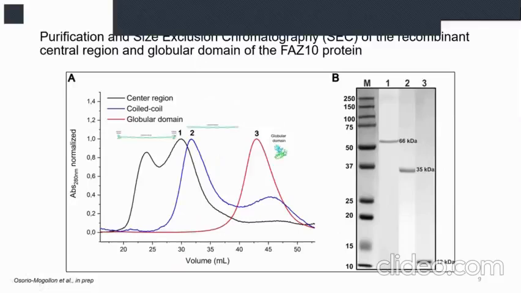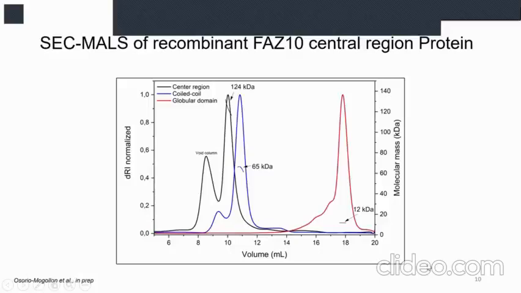About the experimental results, we have obtained 3 recombinant proteins. The first one in black, all the central region. The second one, the coiled coil domain in blue, and in red, just the globular domain. The central region with 66 kilodaltons, the coiled coil domain with 35 kilodaltons, and the globular domain just with 12 kilodaltons. But to know about the real molecular mass of these recombinant proteins, we have performed the SEC-MALS, and we